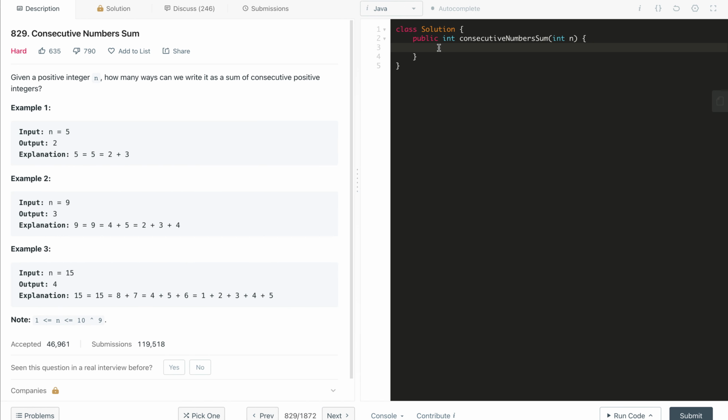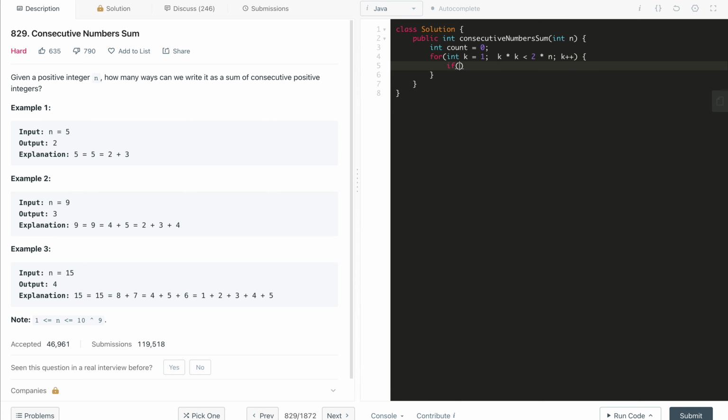For coding, it's very short. First of all, we define a variable count equals 0, to count all such a's. Now for int k equals 1 and k star k, for square root I am just writing 2 star k star k, it should be less than 2 star n, and k plus plus.